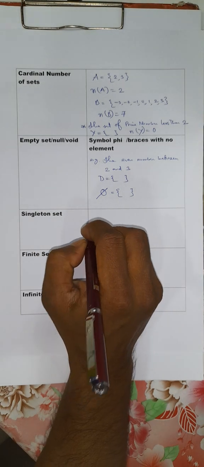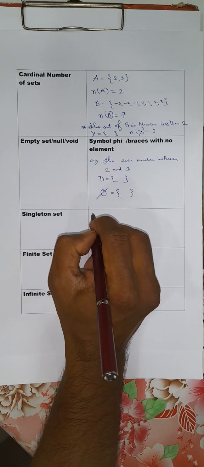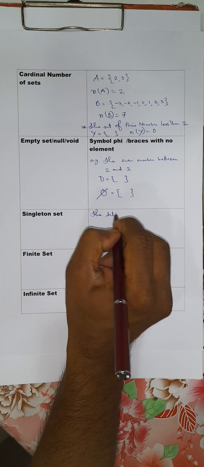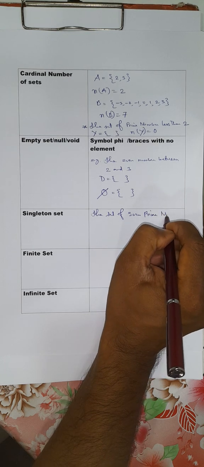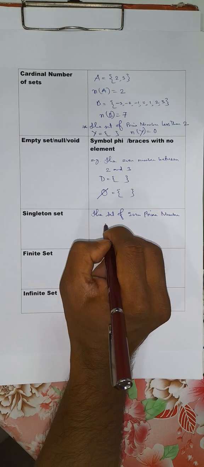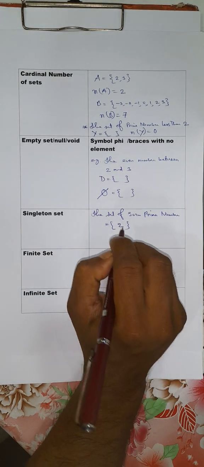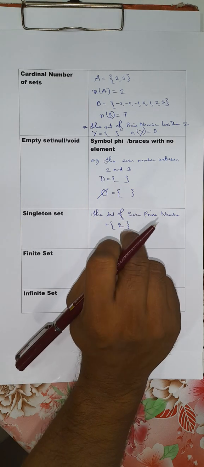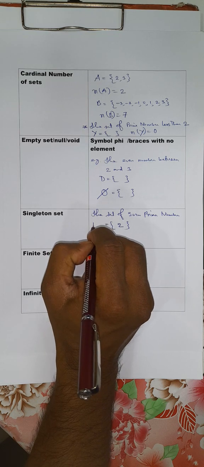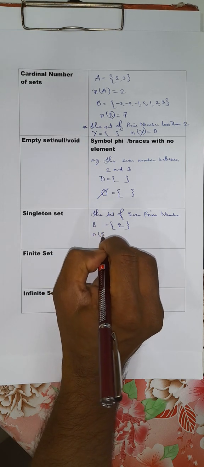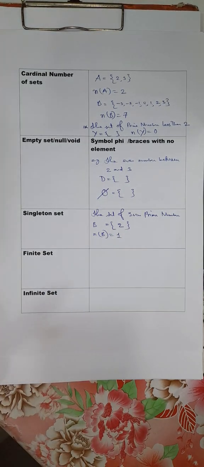Now singleton set. Sometimes you will find only one element within the set. Say, for example, the set of even prime numbers. Now, what is the even prime number? The answer is 2. So the cardinal number of this set is 1. There is only one element. If we denote this set by B, you will find that n(B) equal to 1. This set is called a singleton set, only a single element.